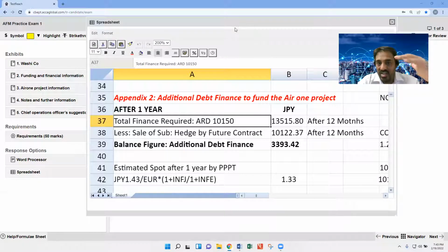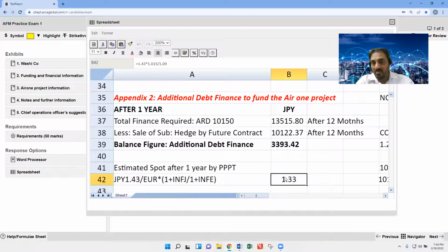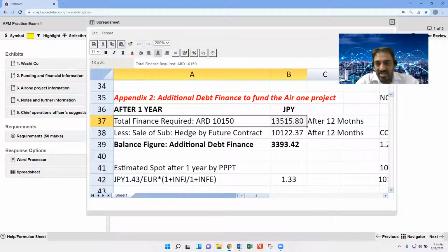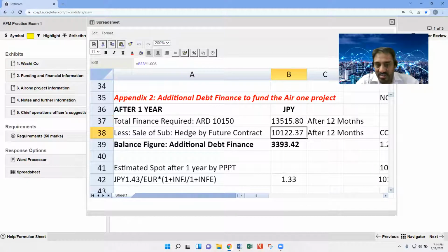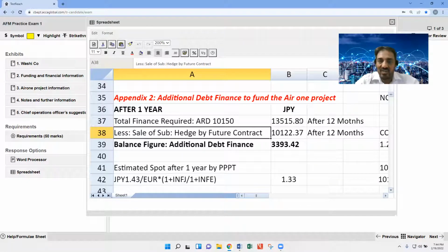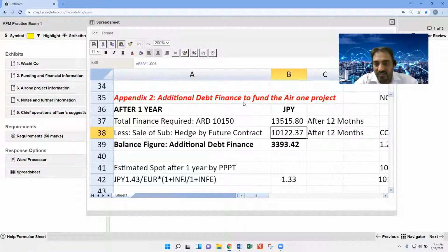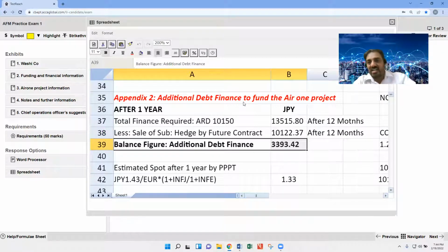after 1 year, the estimated spot rate is 1.33. Based on this, the Japanese yen we require is 13,515. That is 10,150 multiplied by 1.33 after 12 months. So the total finance required is 10,515.8. By the sale of the subsidiary, hedging with the future contract and depositing for the further 6 months, we will be able to get the fund of 10,122.37. So the balancing figure for the additional debt finance required is 3,393.